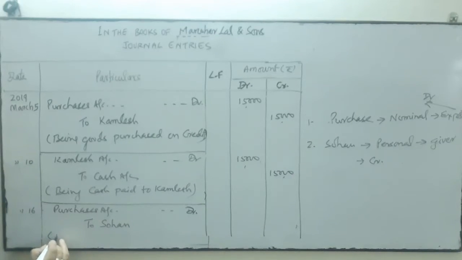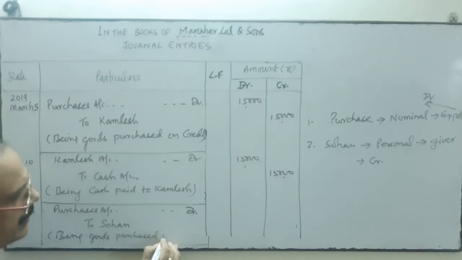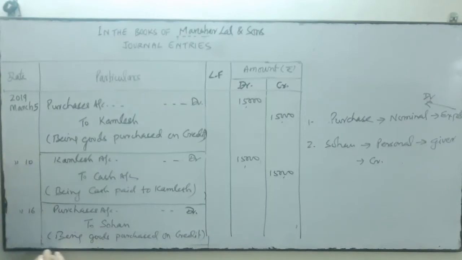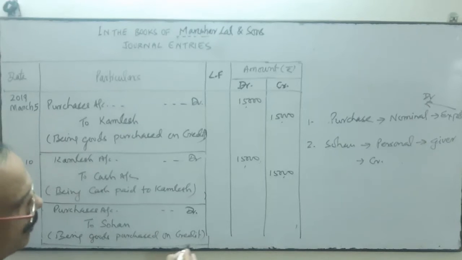So the transaction narration will be being goods purchased. That's it. It means it is purchased on credit. You may write purchased on credit and thereafter you block this space.